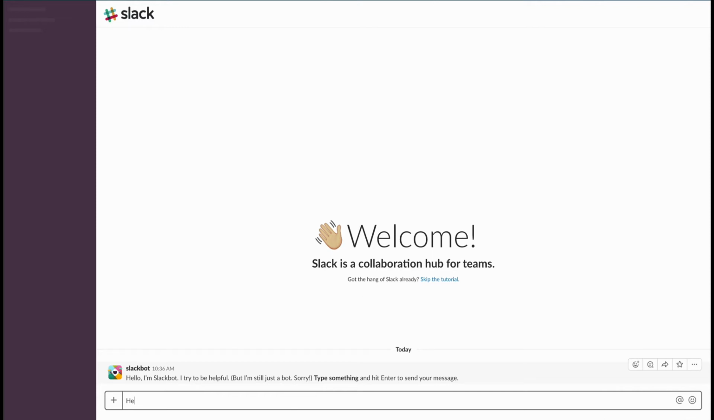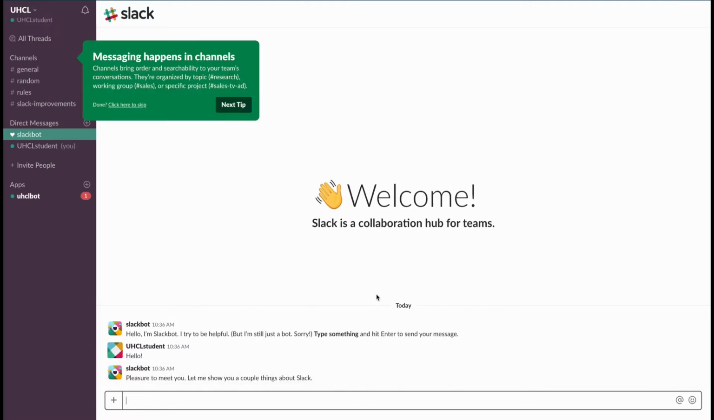If this is your first time entering the workspace, Slackbot will ask you to send a message. Type in whatever you want and hit enter. Next, Slackbot will give you a quick tour. Here you're being shown the channels.